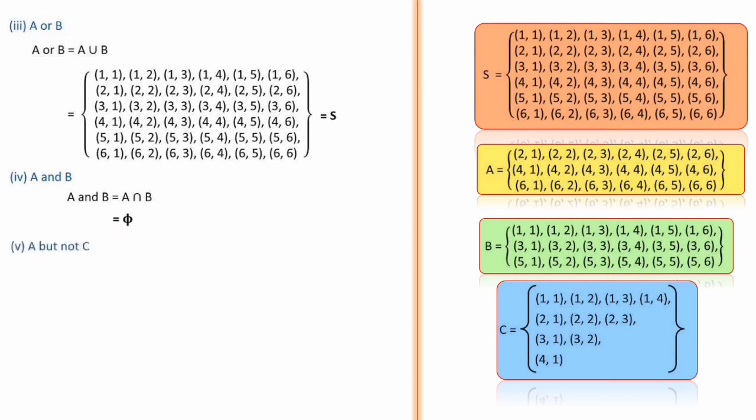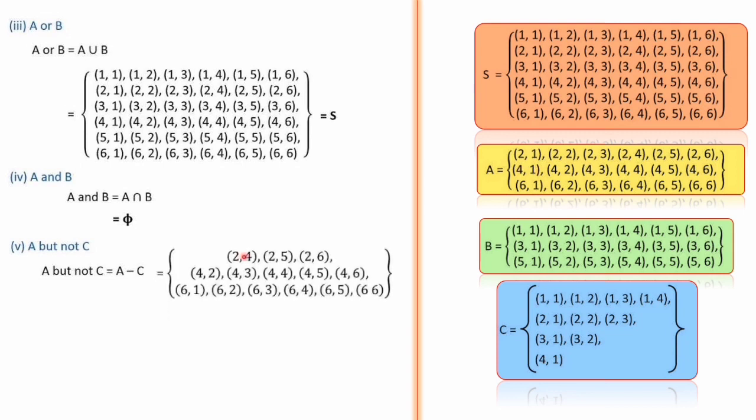Then A but not C. Here also use your logic. A but not C means A is not a problem. Elements of A are not a problem, but C should not be there. Means A minus C. From A you have to remove C. A is this one. So you have to compare A with C and remove the common elements. Here you can see 1 1, 1 2, 1 3, 1 4. Not at all possible to come here, because the first element is an even number here. Then 2 1, 2 2, 2 3: these three elements should be removed. Then again 4 1 should also be removed. So the answer will begin with 2 4, 2 5, 2 6.